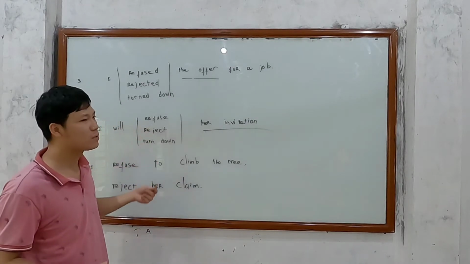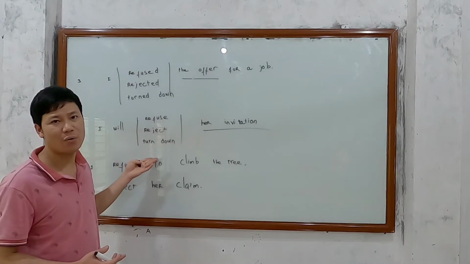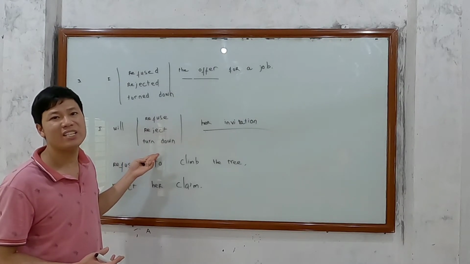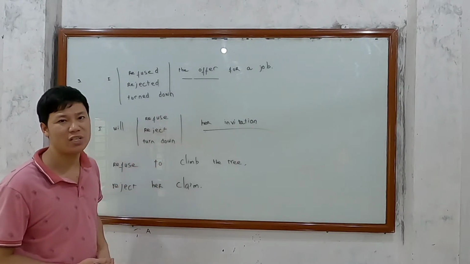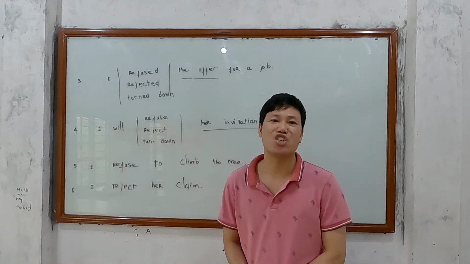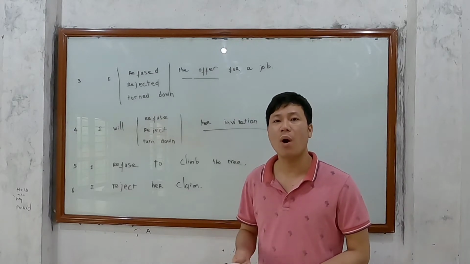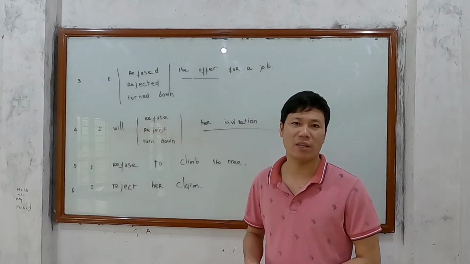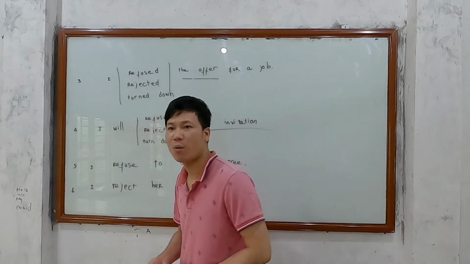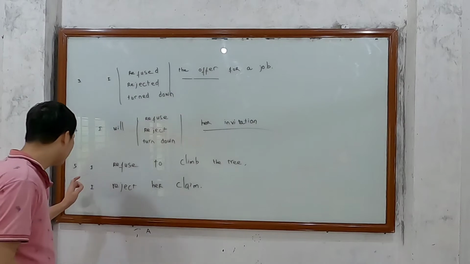So we can use refuse, reject, and turn down. They are interchangeable. As I said, in many cases, you can replace one with the other without changing the meaning.